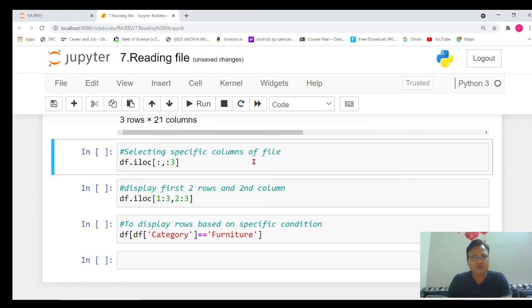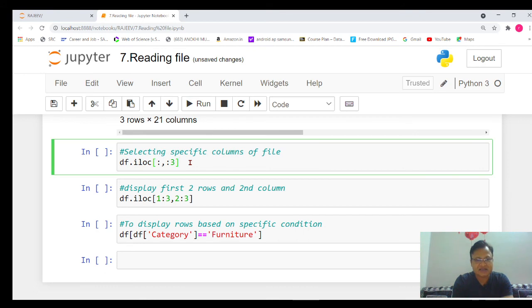So many times I want to display specific columns, or you can say the rows of a file. Here you will see the first part will represent rows and the second part will represent columns. Again, I am repeating: the first part represents rows, meaning we need to state which row to start from and which row to end at. If nothing is written, that means I want to display all the rows, but I want to display only the first and second column, because here 3 means n minus 1, the second column.